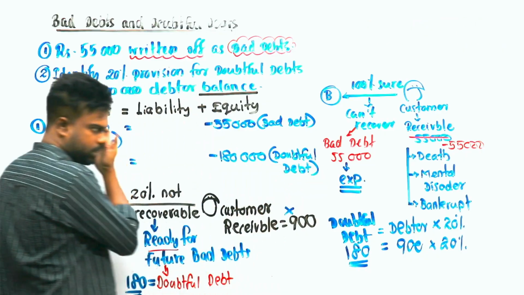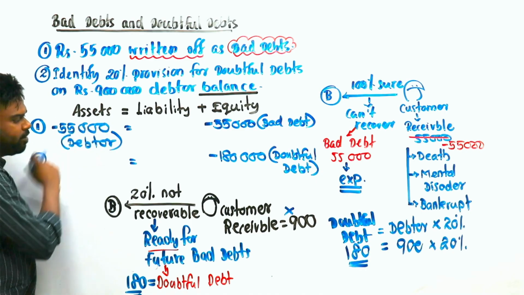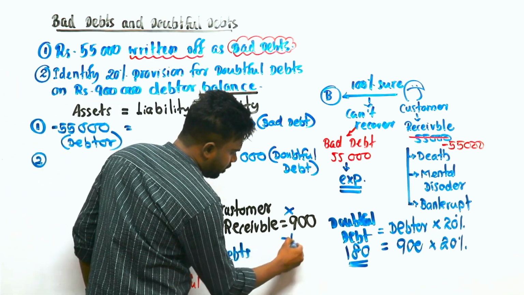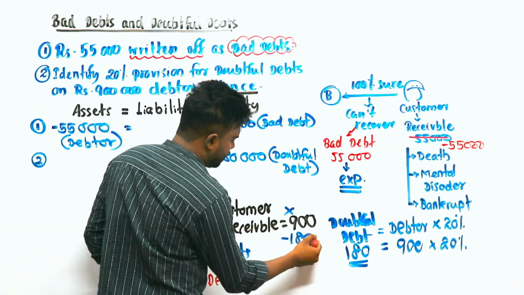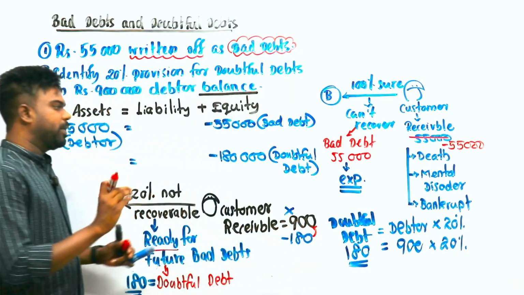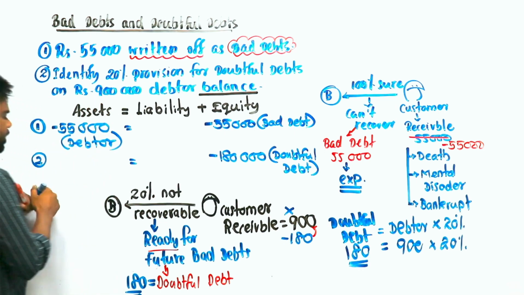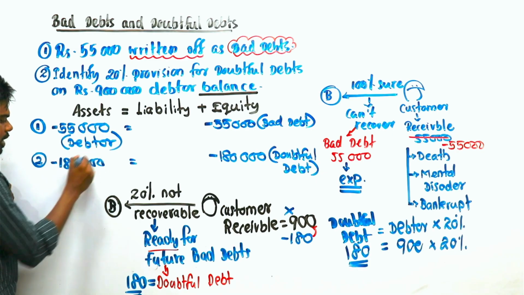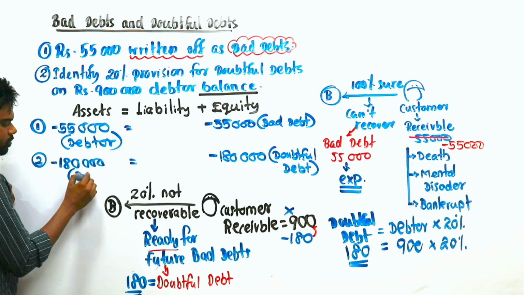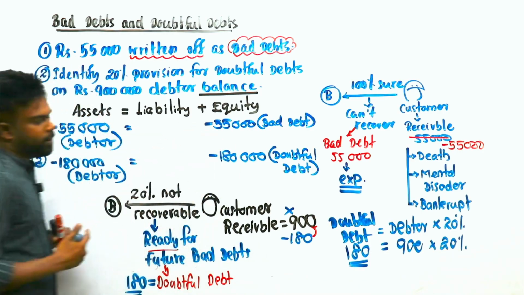Doubtful debt. Clear? And you have to record this one the same as bad debts. So you have to deduct it from what? The debtor balance, the receivable balance. We earlier removed what we will not receive. Right? The bad debts are also deducted from debtors. This one is also deducted from the debtor asset, the same as bad debt. Receivable balance decreases and it is recognized as a doubtful debt expense.